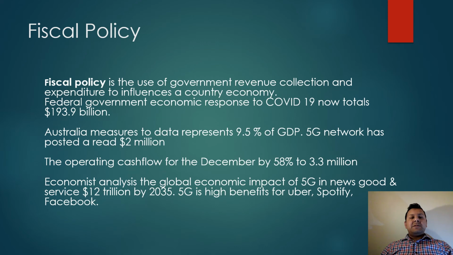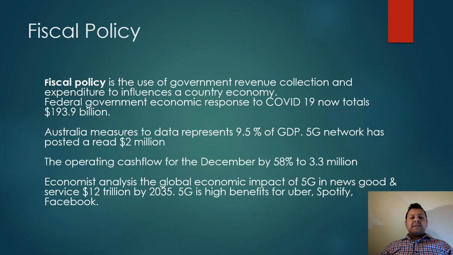Fiscal policy is the government's revenue collection and expenditure used to influence the country's economy. The federal government's economic response to COVID-19 now totals $193.3 billion, which Australia measured as representing 9.7% of GDP. The 5G network has a posting at the rate of $2 million Australian.